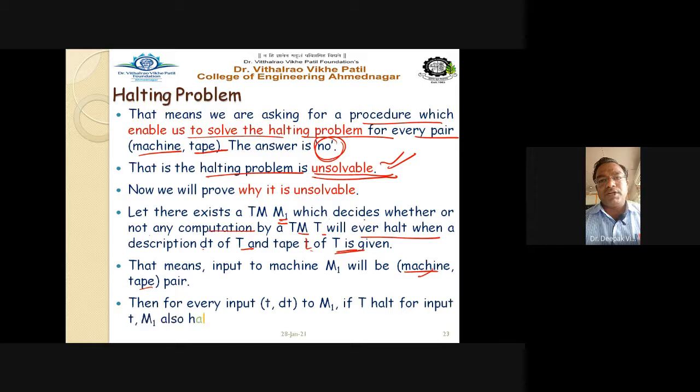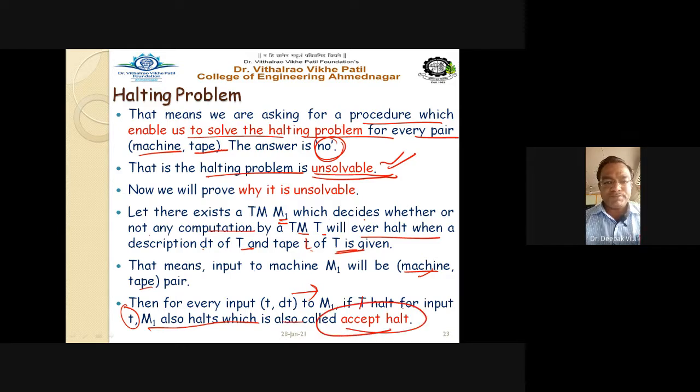Then for every input, that is T comma t given to the Turing machine M1, if the machine T halts for input t, M1 also halts, which is also called accept halt. For any input t, if the Turing machine halts for that particular input, it is called the accept halt, meaning the Turing machine successfully enters the halt state. Remember this point. This is the first condition you have to remember.